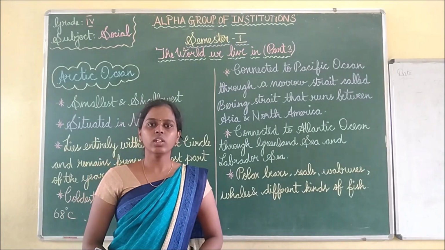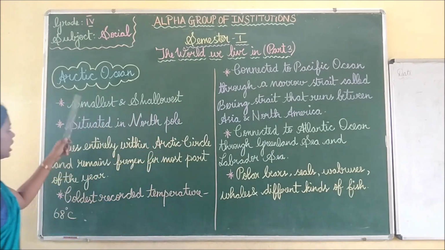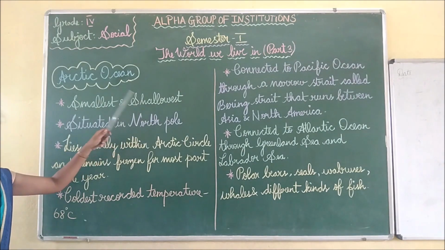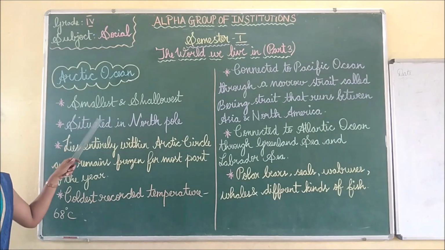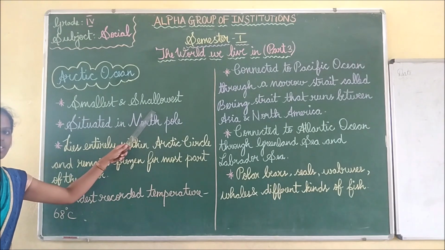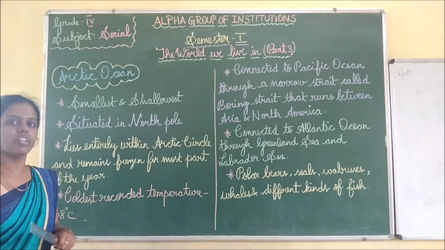The last ocean we are going to see now is the Arctic Ocean. See, Arctic Ocean. What is the first one? Smallest and shallowest. You know the meaning of smallest. So it is the smallest ocean in the world. Do you know the meaning of shallowest? It is the opposite of deep.